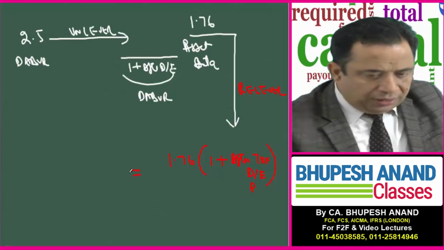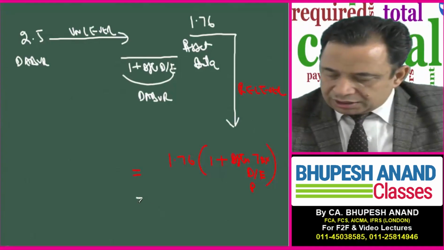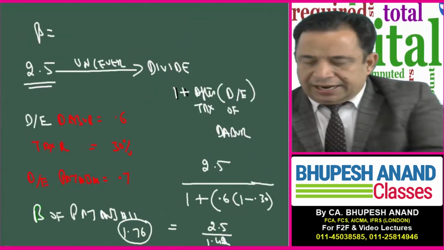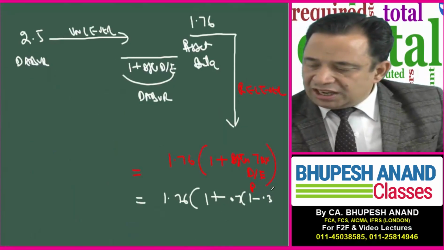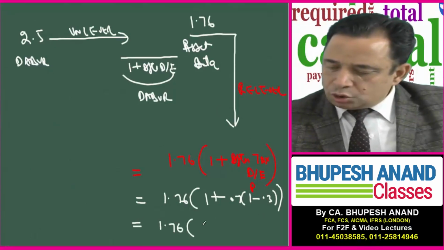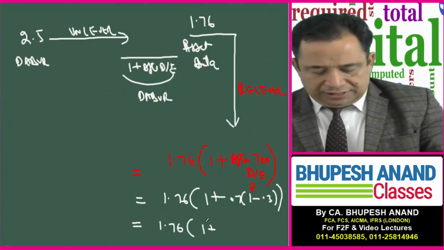So let me calculate for you. Firstly I will write down the figures: 1.76 into 1 plus, now what is the debt equity? 0.7 and 1 minus 0.3. So 1.76 into 1 plus 0.7 into 0.7.